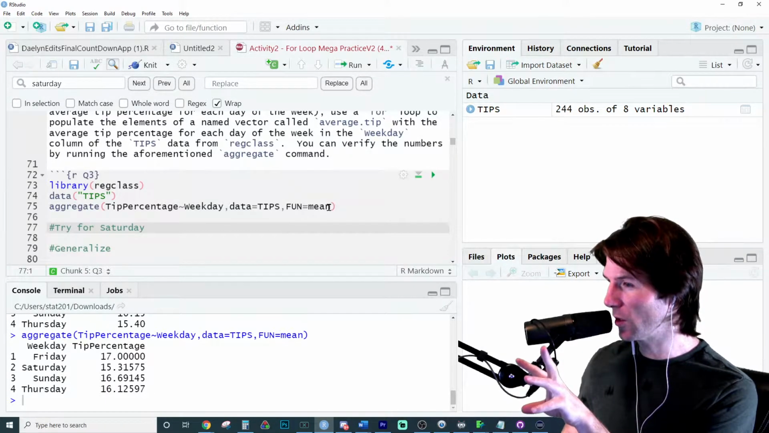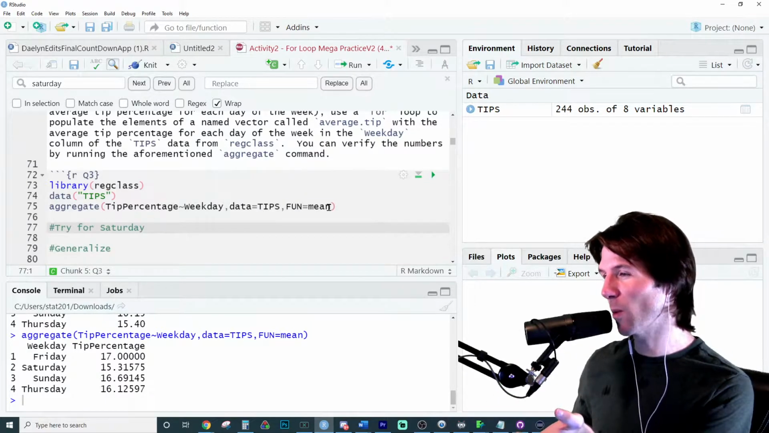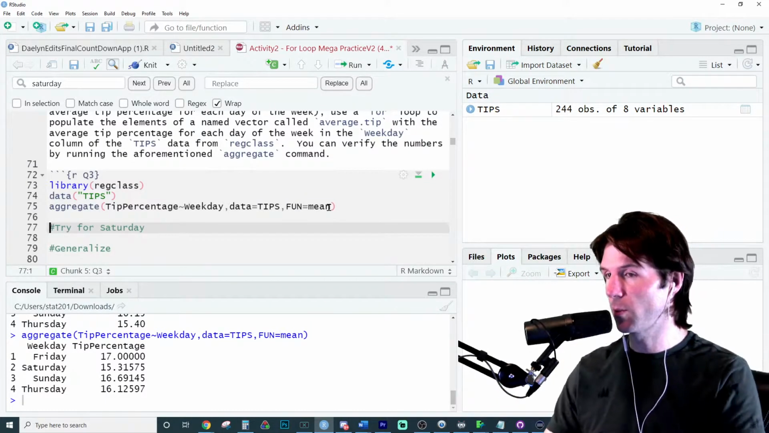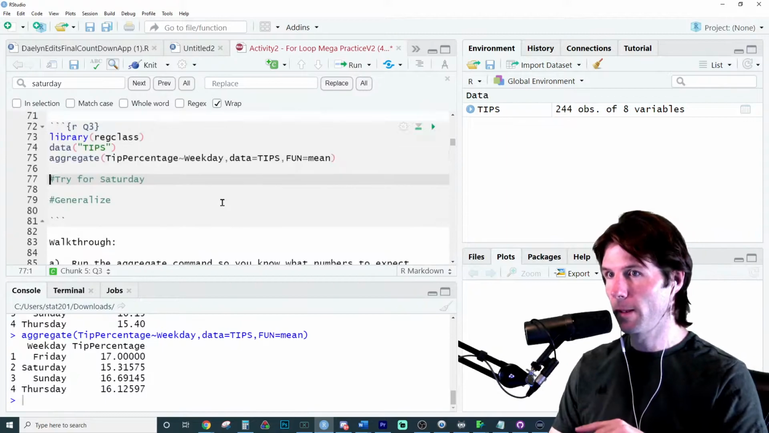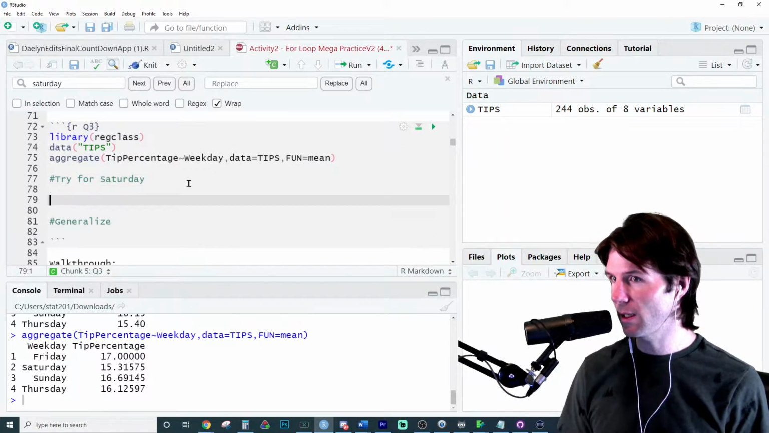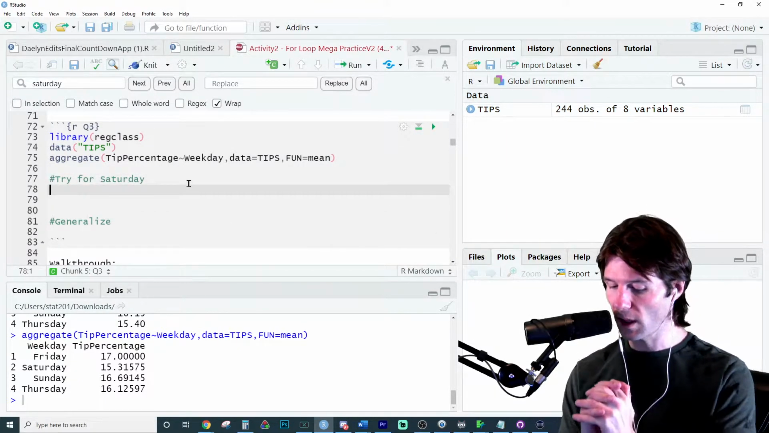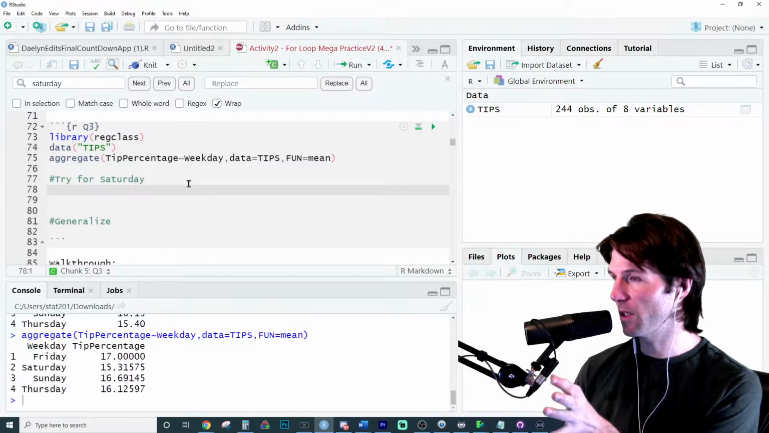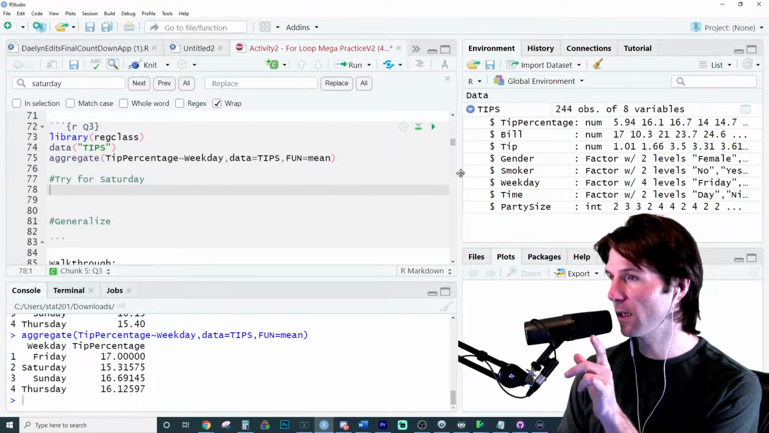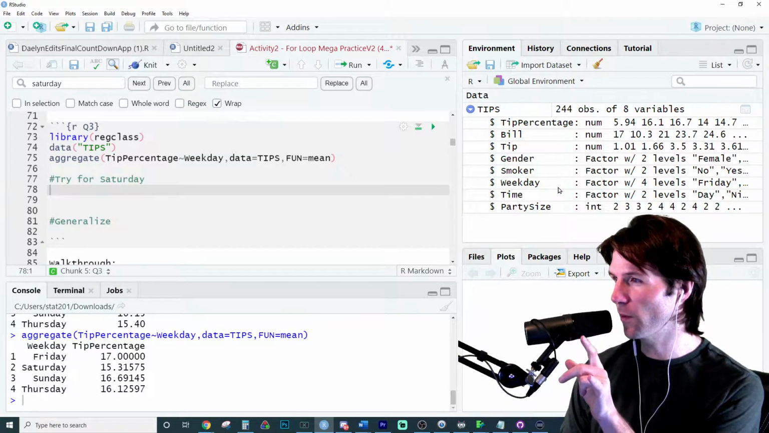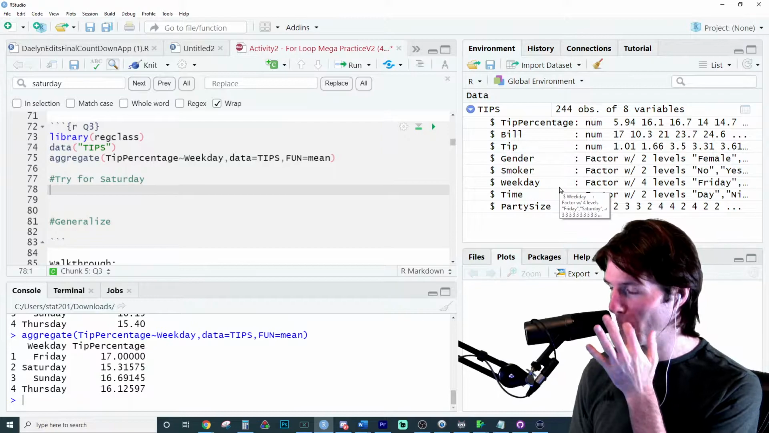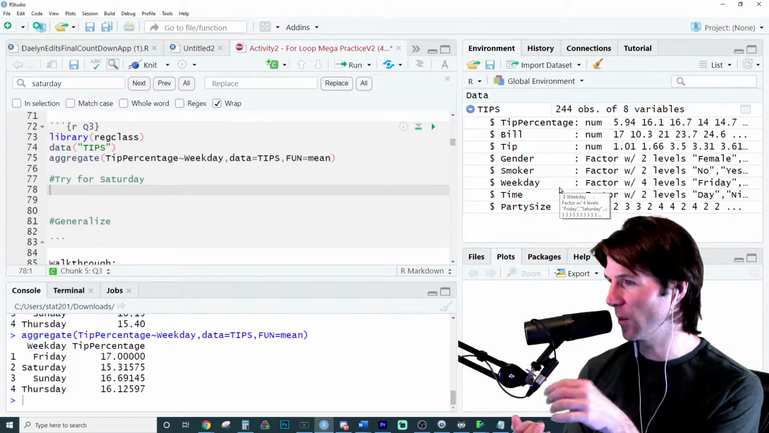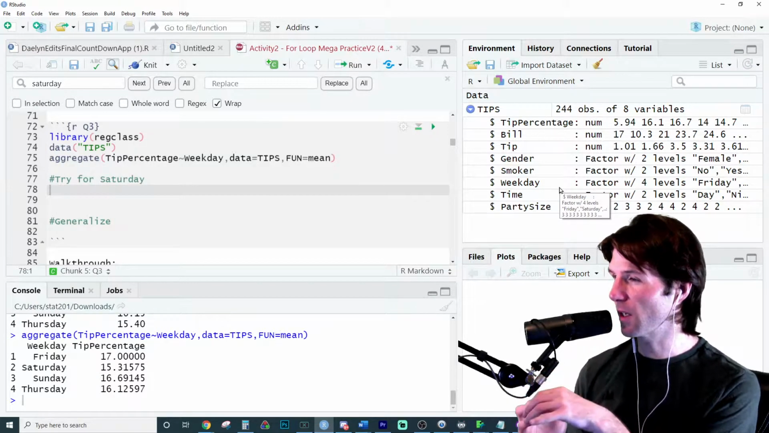But we want to work through this and try doing this with a for loop. We're basically doing repetitive work here to show that we can use a for loop. So what we want to do is just get the tips for Saturday. And if we're going to get the tips for Saturday, we probably need a what of this tips data frame? If we only want Saturday, we probably want to take a what for the data set?